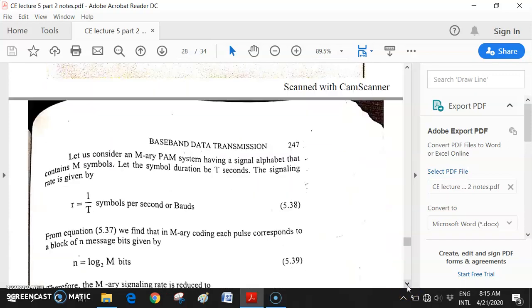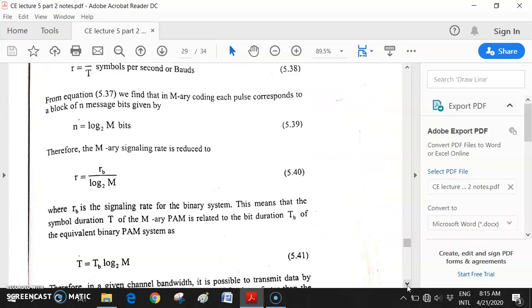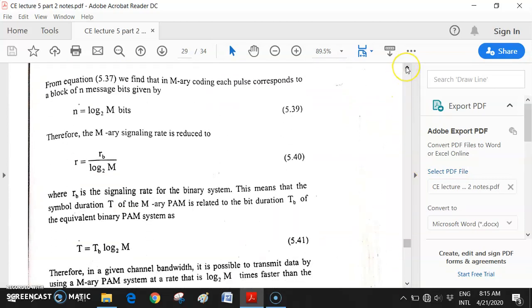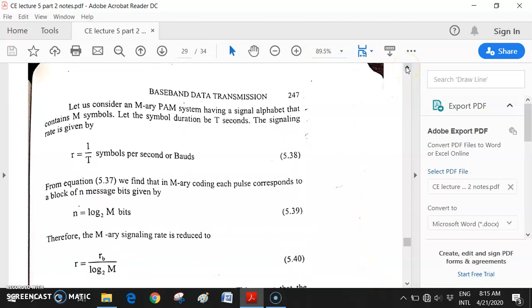After that, here comes the general form. Don't keep any confusion. We have discussed 4 levels. Now suppose you want to generate 8 levels of voltage amplitude. So your formula is n equal to log 2 base M. If it is 8, what will be the n value?